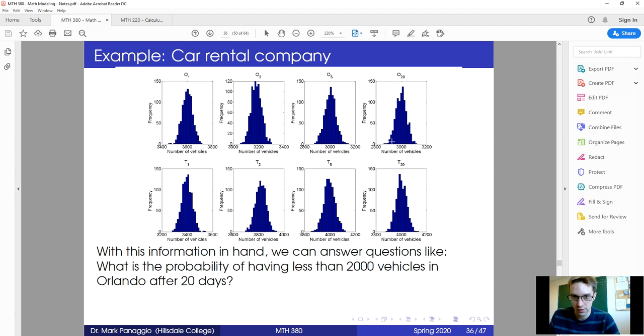On the other hand, if we say that we need more than 2,900 cars, then we're a little bit closer to the edge. It did happen a few times that we ended up with less than 2,900 vehicles in Orlando after 20 days. And then it would be a matter of assessing that risk, whether it's small enough that we're willing to ignore it, or whether it's large enough that we should do something to try to reduce it.